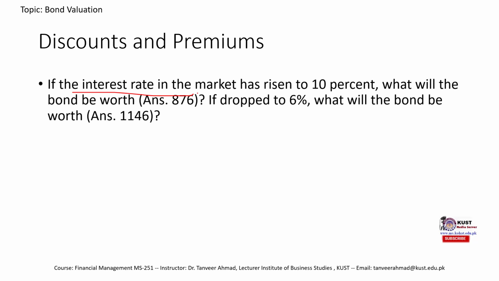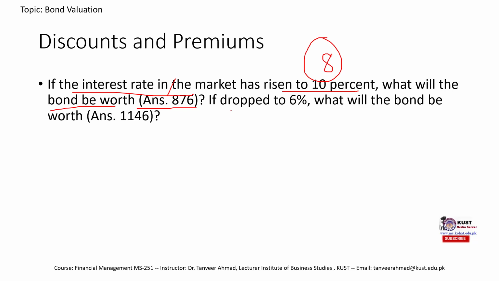If the interest rate in the market increased to 10%, previously it was 8%, the intrinsic value of the bond would decrease. It would now be 876. I have already calculated it. You can calculate it using the coupon bond valuation formula. You can take the yield to maturity as 10%, and the rest of the data is given in the previous slide.